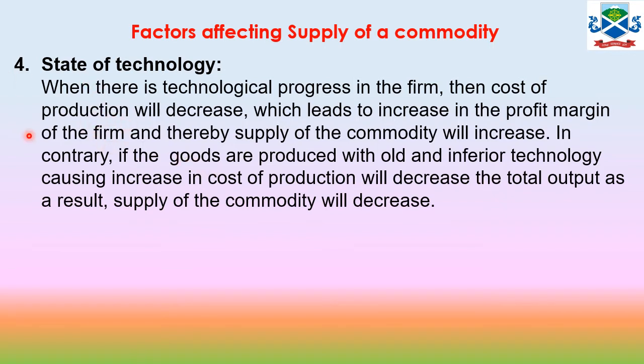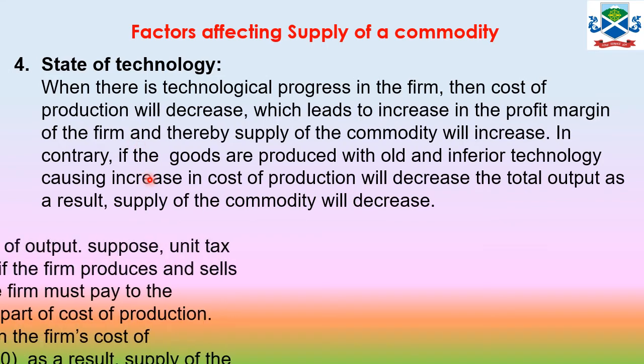If you use high technology in the production process, the cost of production will decrease. As a result, the price of the commodity will be lower, and at the lower price people will demand more, and the producer will supply more of the commodity. The contrary effect is that if you are using primitive or old technology, your cost of production will increase. As a result, your price will go high. At the high price, people will demand less, and you are forced to produce less of the commodity. So that's the role of the state of technology in the supply of a commodity.